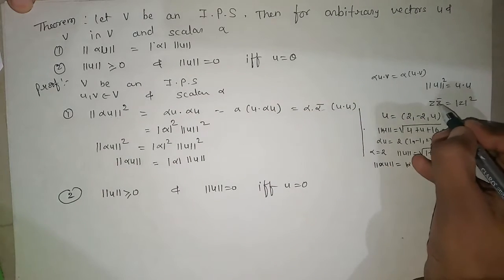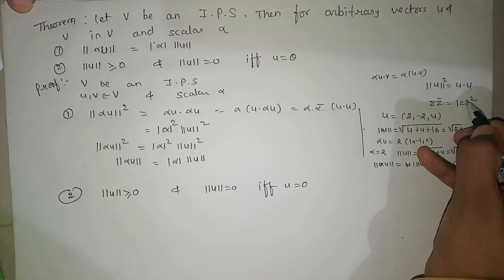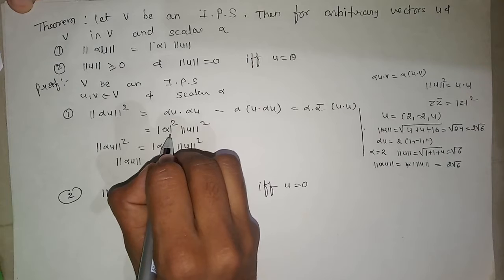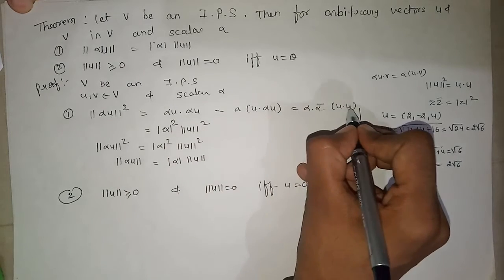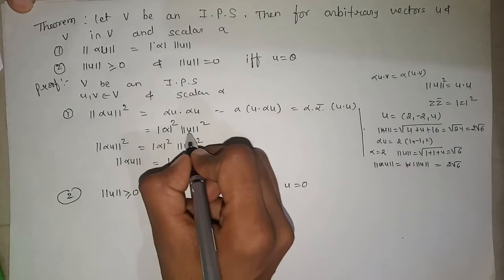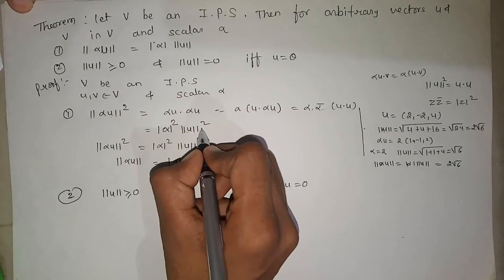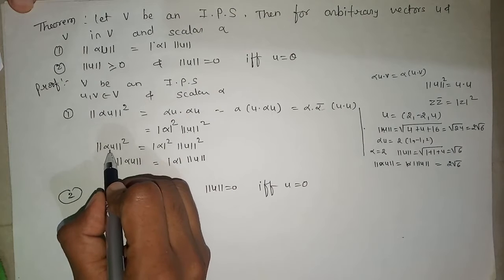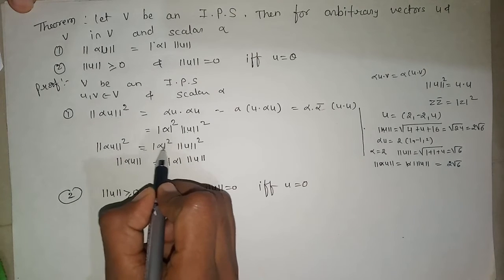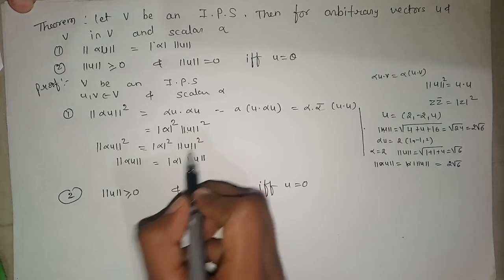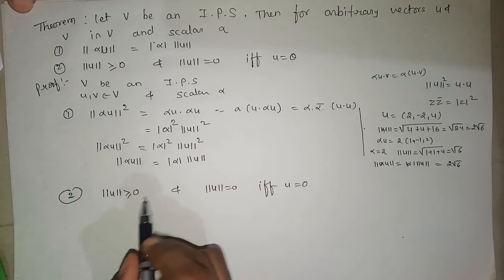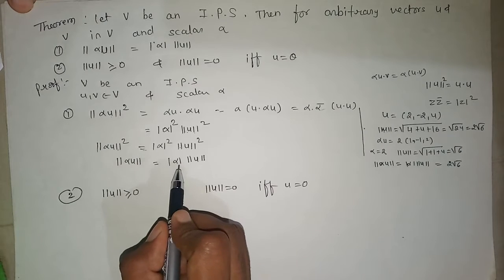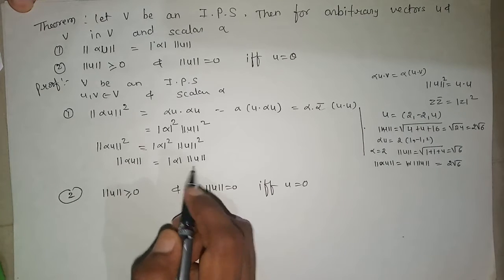Now we have z into z bar is nothing but modulus of z square. So from this I can write alpha and alpha bar is nothing but modulus of alpha square, and again u dot u, that is inner product of u and u, becomes modulus of u square, norm of u square. Now we see norm of alpha u square is equal to modulus of alpha square times norm of u square. On taking square root on both sides, we get norm of alpha u is equal to modulus of alpha times norm of u.